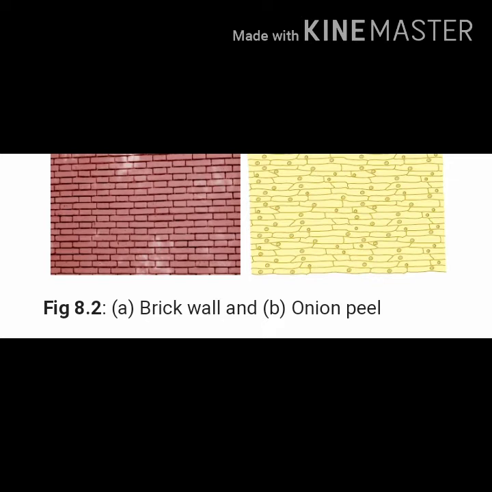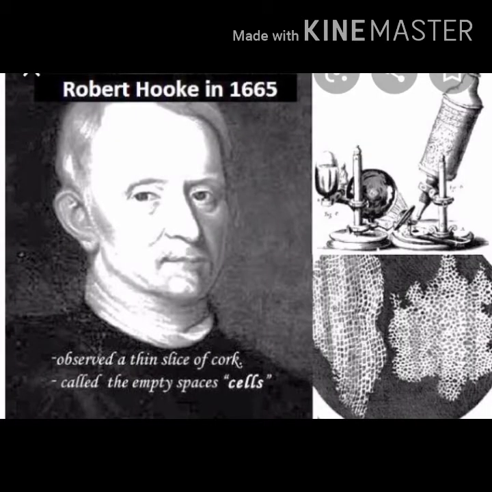Before starting the structure and detailed study of the cell, we have to look at the discovery of the cell. Do you know who discovered the cell at first? The scientist named Robert Hooke, in 1665, observed the cell for the first time. He selected a thin slice of cork, a dry piece of wood.